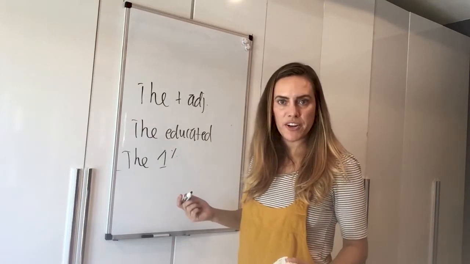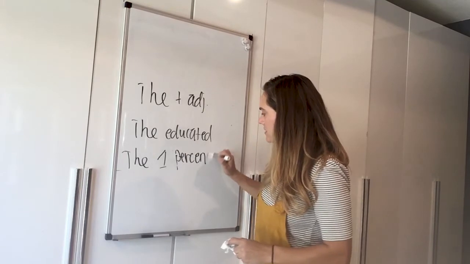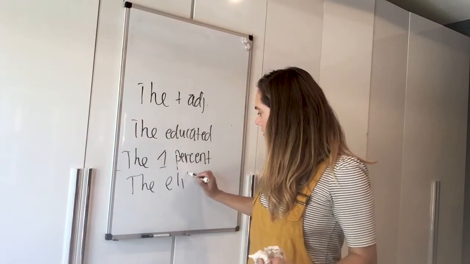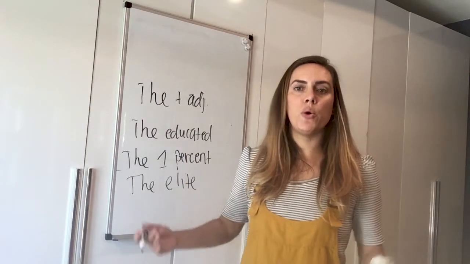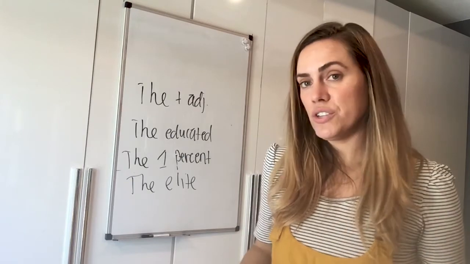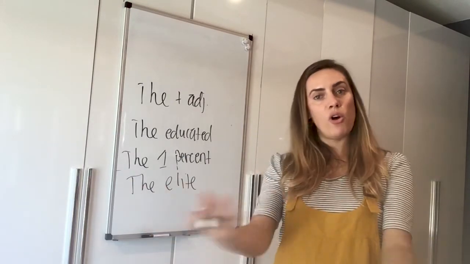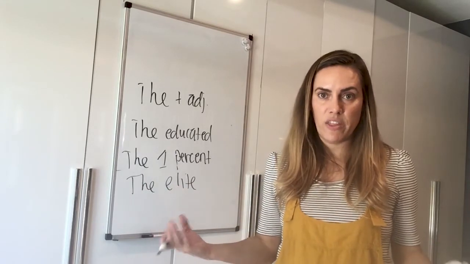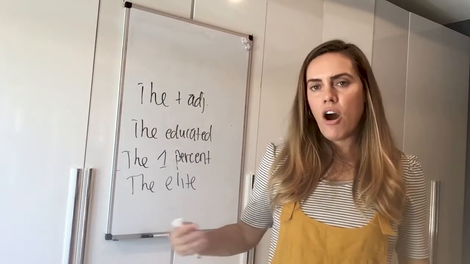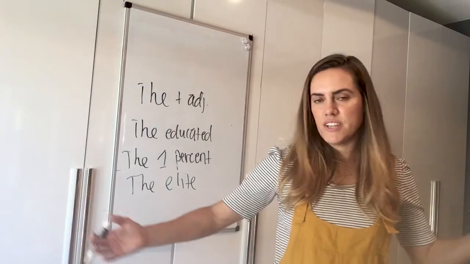Or I can say something like the 1%. You've probably heard of this. The elite, the rich, the poor. These types of adjectives we can use as nouns actually. And when we do use them as nouns, we're using them as a plural noun because we're talking about all the people that identify with that adjective. So the educated are open to different things.